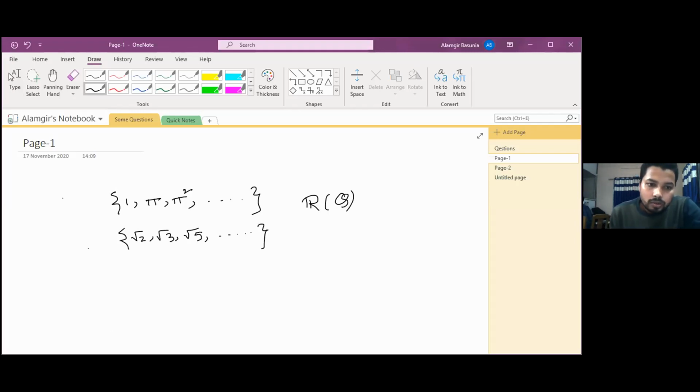Now, just one thing I want to say: we all know that R over Q is a vector space of infinite dimension, right? And in the last class, there was a question whether this one is a basis or not. Now we know that Q is countable, and suppose